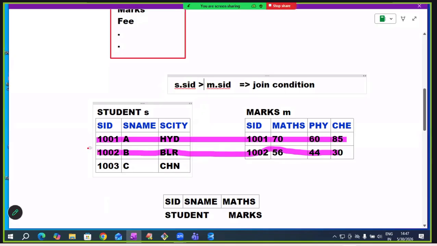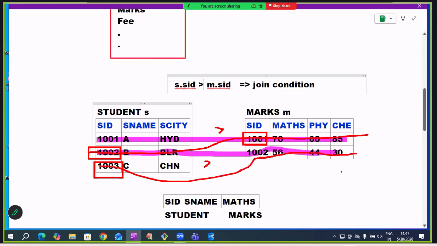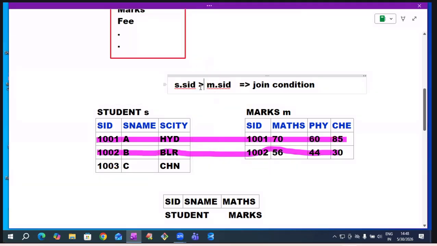If student table SID is greater than marks table SID, join them. 1002 greater than 1001, join them. 1003 greater than 1002, join them. This is non-equijoin. Based on a greater than condition, the join operation is performed. Greater than means other than equals to, and other than equals to means non-equijoin. If I use equals, equijoin. If I use other than equals, non-equijoin. That's it. Simple.